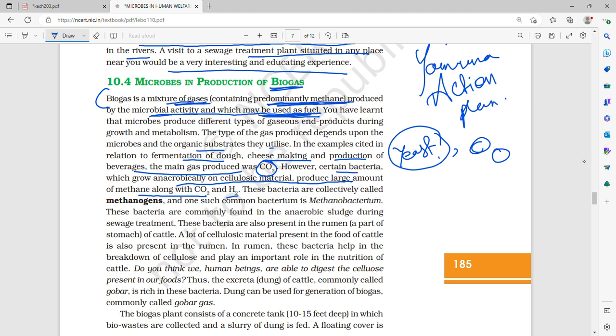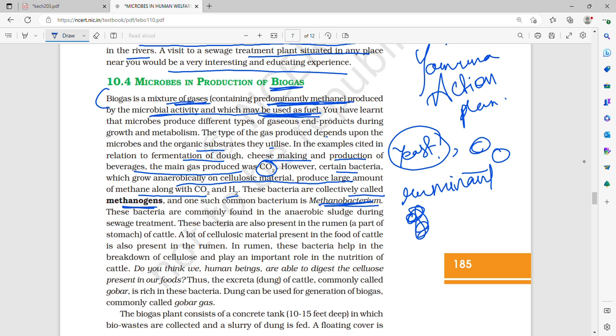Certain bacteria grow anaerobically, that is, anaerobic respiration takes place without consuming oxygen, on cellulosic material, and they produce a large amount of methane along with carbon dioxide and hydrogen. These bacteria are collectively called methanogens. One such common bacterium is Methanobacterium.